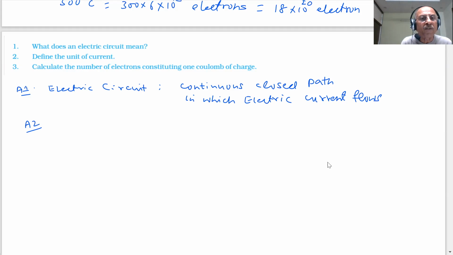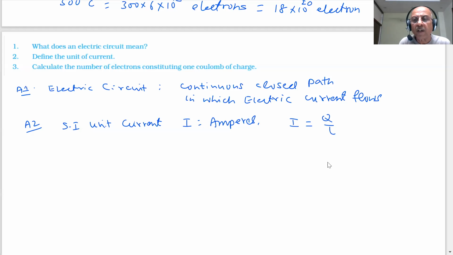Answer number 2, students: define the unit of the current. What is the SI unit of current? They have asked this in the paper. The current is expressed in amperes, right? And I is equal to Q by T. 1 ampere will mean 1 coulomb of charge flowing in 1 second. When 1 coulomb of charge flows in 1 second, that is equal to 1 ampere. Am I right? Yes, sir.